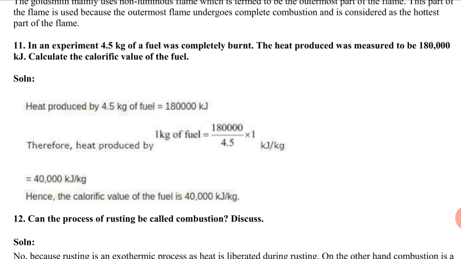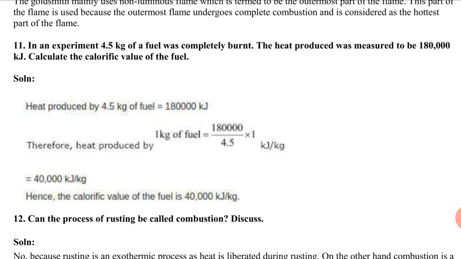The calorific value has the unit meaning 1 kg. So here the calorific value of 1 kg of fuel is 14,000 kilojoule per kg, the heat produced by 1 kg fuel.